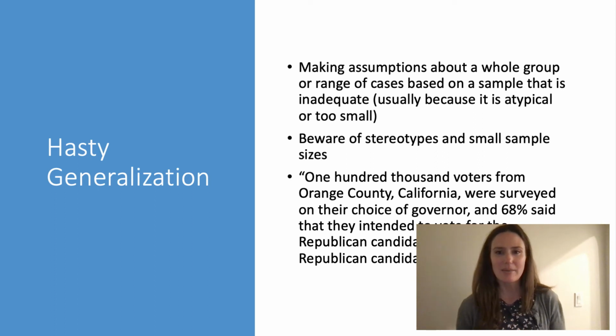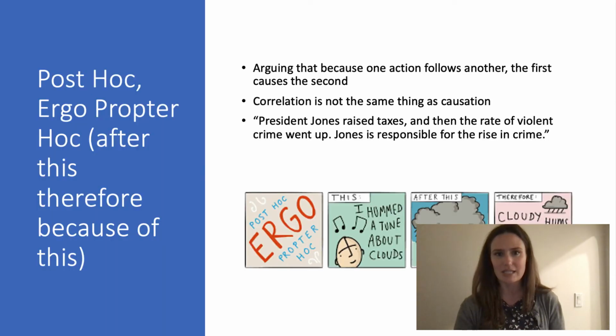Let's take a look at this example of a sample that's really large, but it's not really representative. So 100,000 voters from Orange County, California were surveyed on their choice of governor, and 68% said that they intended to vote for the Republican candidate. Clearly, the Republican candidate will be elected. So yes, there's a big sample size, 100,000 people, but this is coming from Orange County, California. So it's not representing all of California. Orange County, at least typically, tends to skew more Republican, more conservative. So this might not be a representative sample, even though the sample size is large. So we want to beware of the fallacy of hasty generalization.